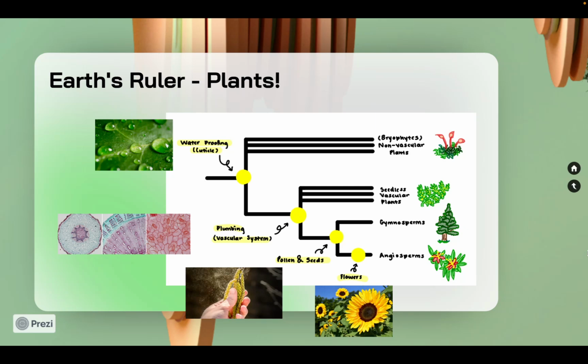The next evolved traits were pollen and seeds, which are shared by both gymnosperms and angiosperms. Pollen carries male gametes through the air to seeds, which contain the female gametes. And finally, angiosperms, which are the most dominant group of plants today, are distinct due to their flowers, which can create partnerships with pollinators to help boost reproduction.